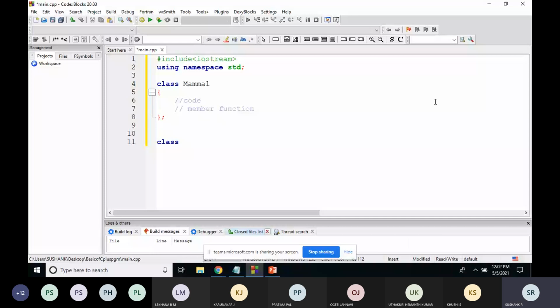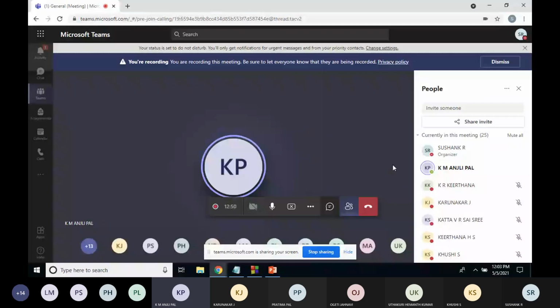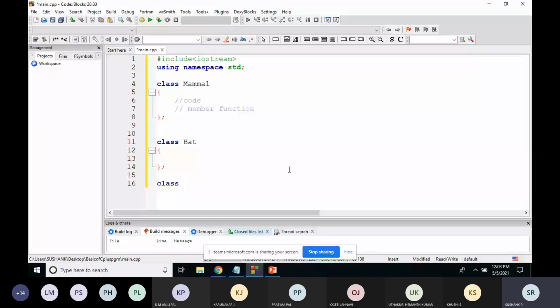For example, all animals are mammals. Let's take some examples: I'll take one class called bat and one class called whale.